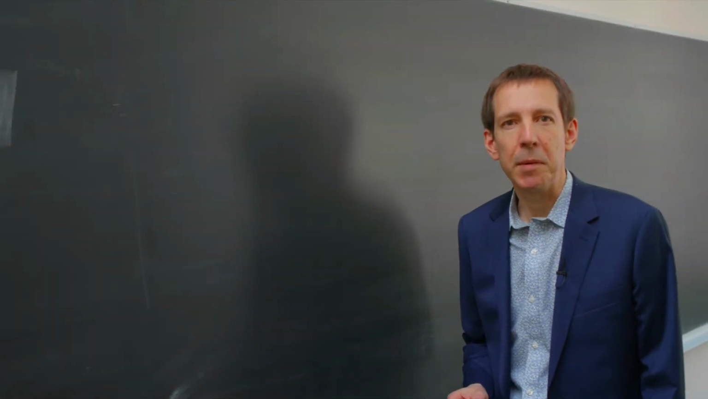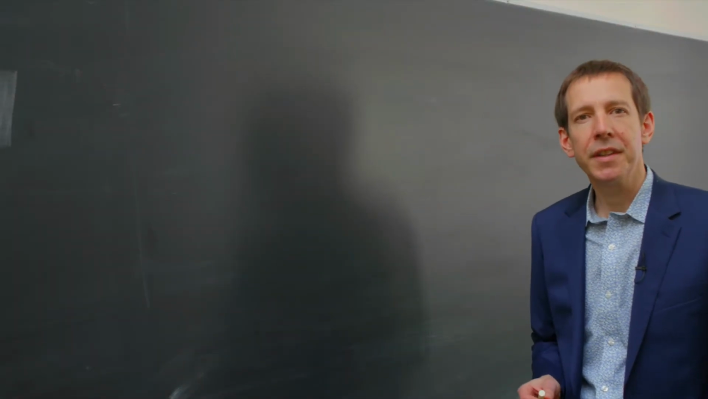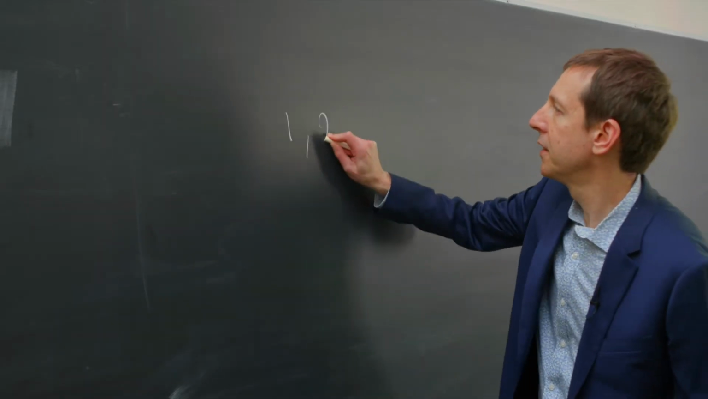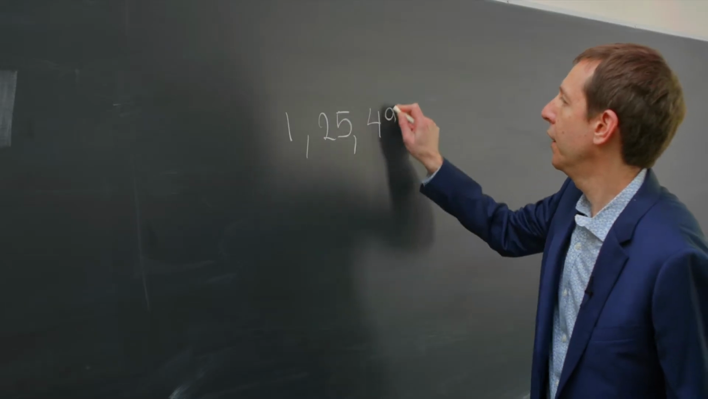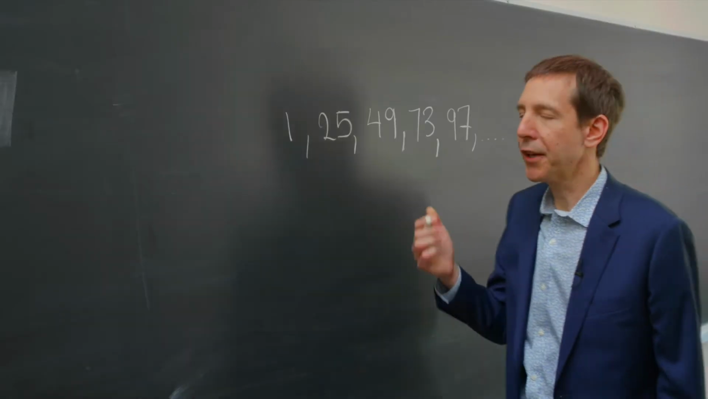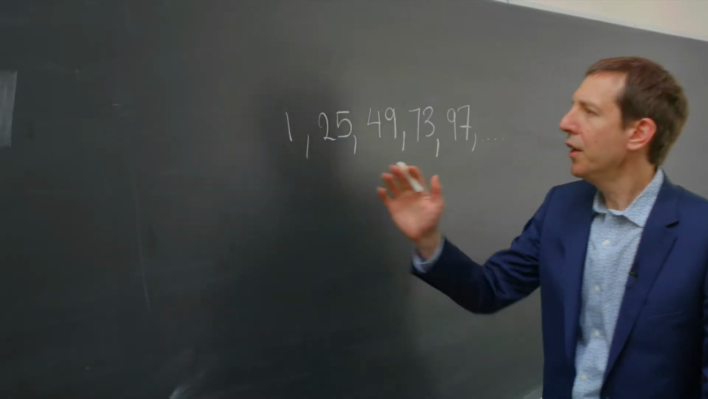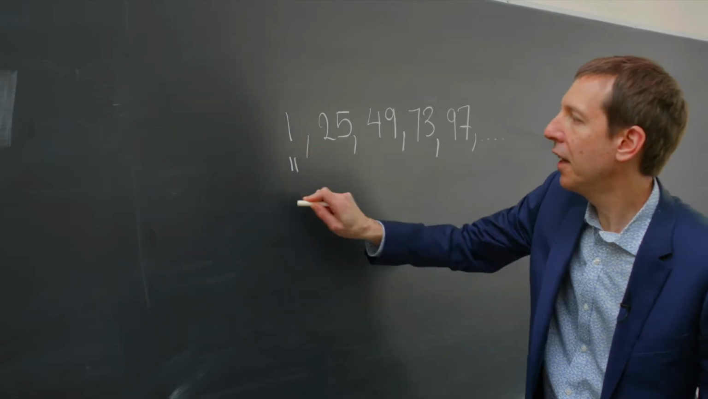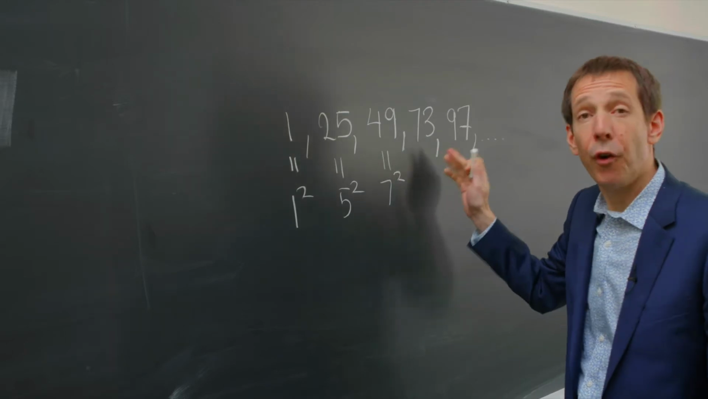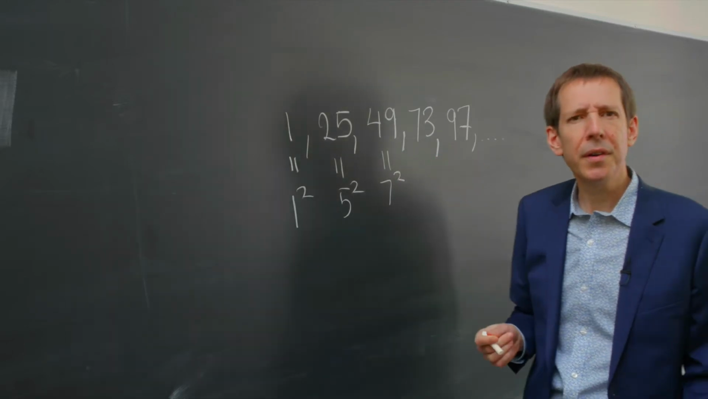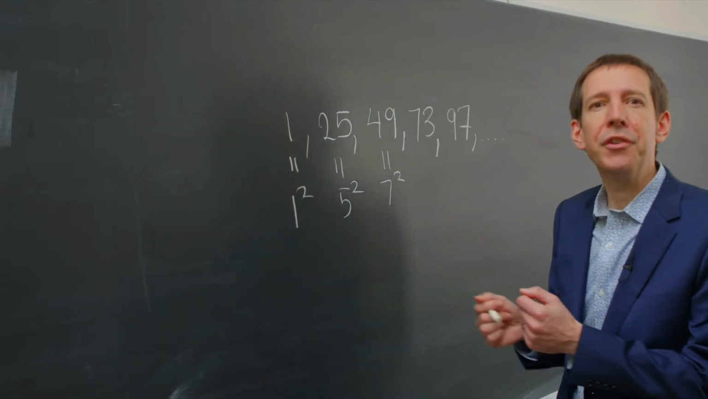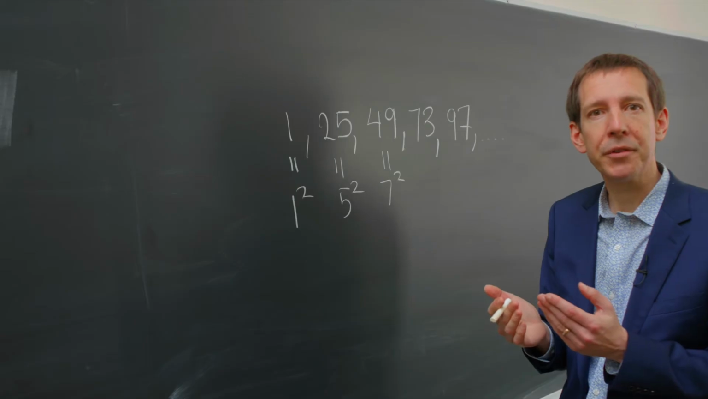Let's consider a second example. An arithmetic progression is a sequence of integers whose differences are the same. For example, 1, 25, 49, 73, and so on. Here the common difference is 24. Notice that the first 3 integers here are all perfect squares. But the 4th one is not. So, are there any arithmetic progressions of length 4 consisting of 4 distinct perfect squares?